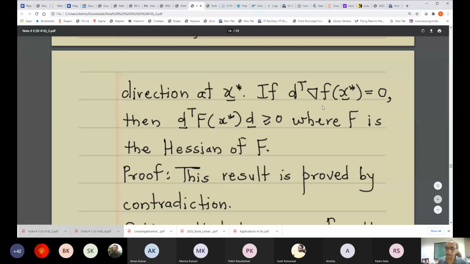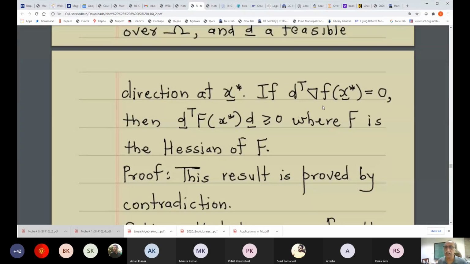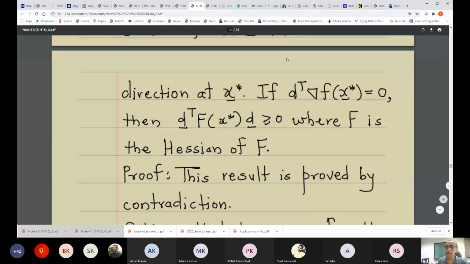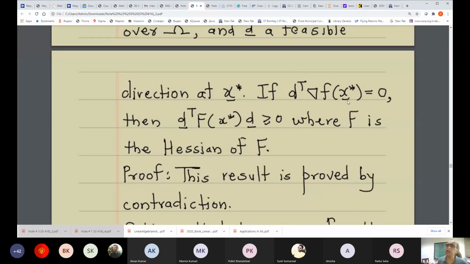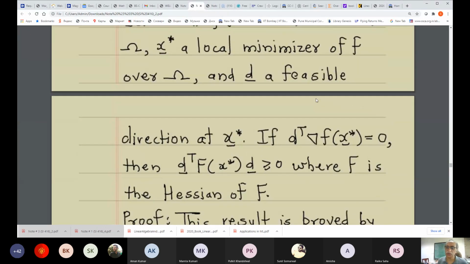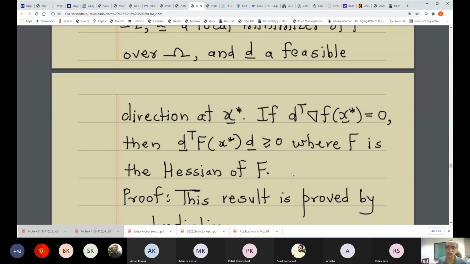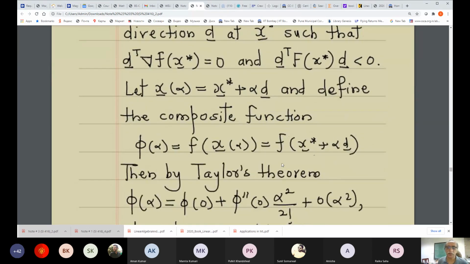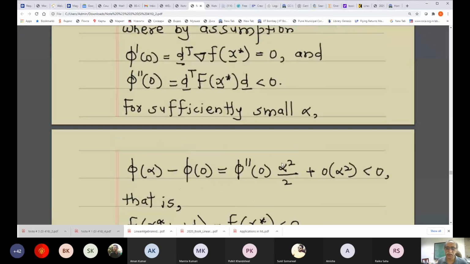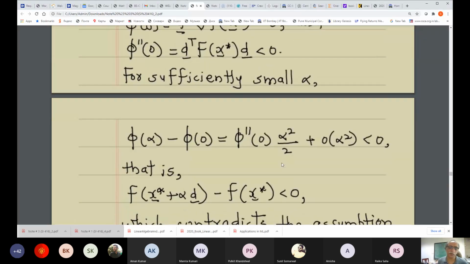As per the first order necessary condition, we require that if x star is a local minimum and the additional hypothesis is satisfied, then this must be greater than or equal to 0. But now what we are saying is that if f belongs to C superscript 2, and if this is equal to 0, then this condition must remain valid. So that completes the proof of the theorem.